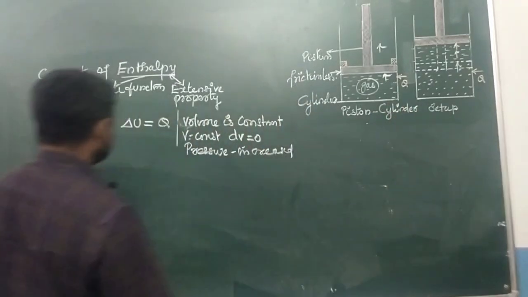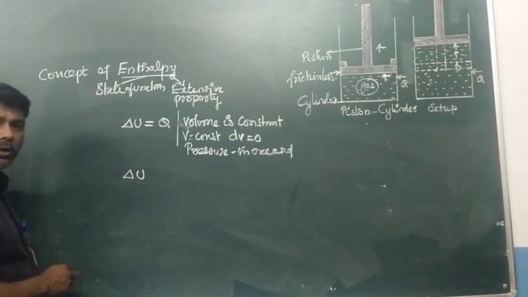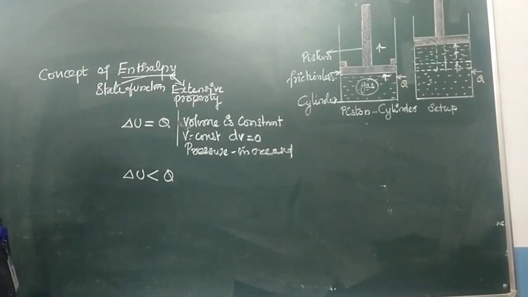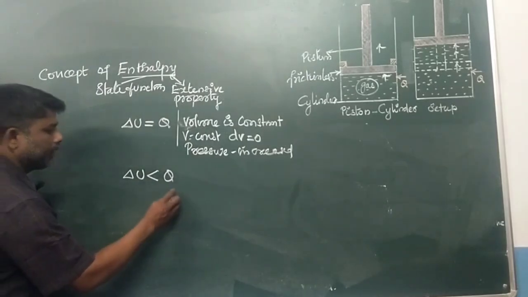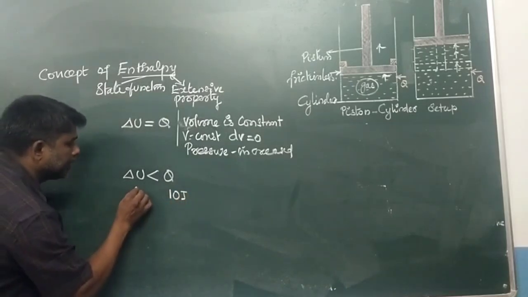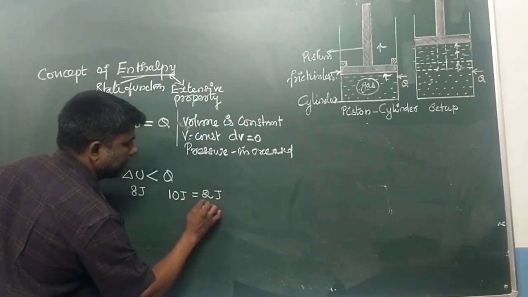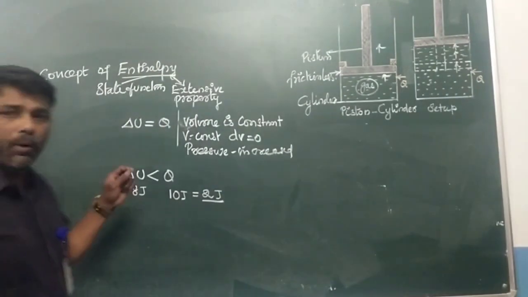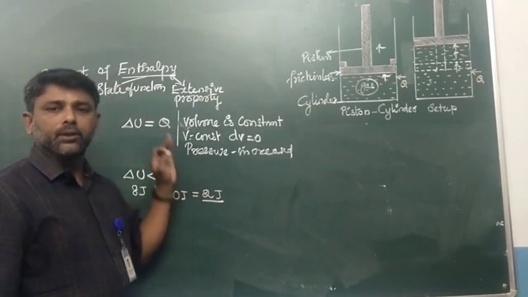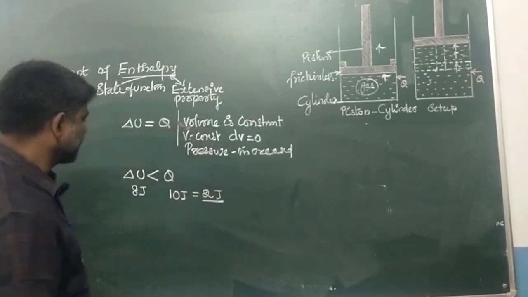Volume will be increased. In such a case, the change in internal energy will not be equal to the amount of heat added to the system. It will be less than the amount of heat added. That means if you are adding 10 joules of heat to the system, the change in internal energy will be 8 joules. What about the remaining 2 joules? This is the question. A part of the energy added to the system is utilized to push the surroundings against constant external pressure.